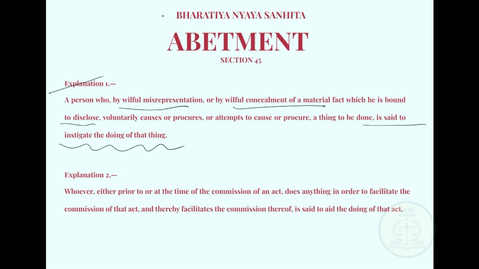Now as we come to explanation 2 of abatement, we see that whoever, either prior to or at the time of commission of an act, does anything in order to facilitate the commission of the act, and thereby facilitates the commission of the act, is said to aid the doing of the act and is guilty of abatement under this section.